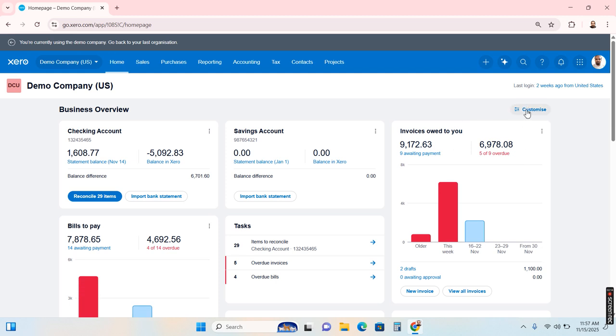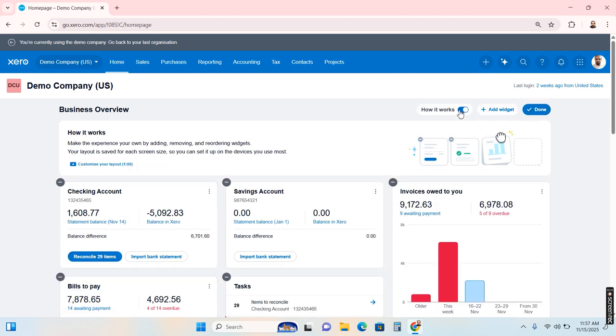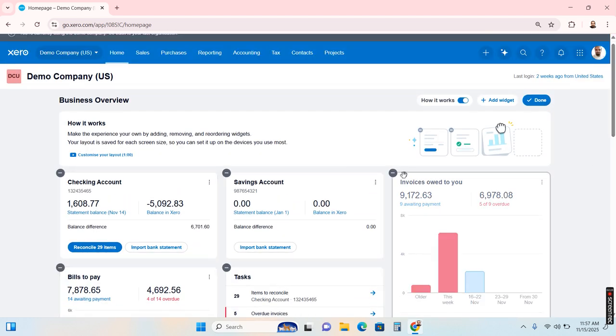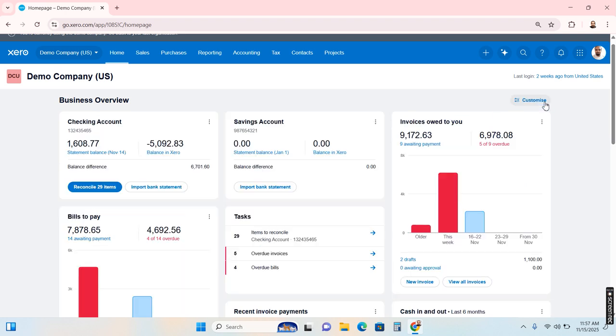You can also customize your dashboard. For example, if you don't want to see all the things, you can remove some using the minus, or you can add more things from here.